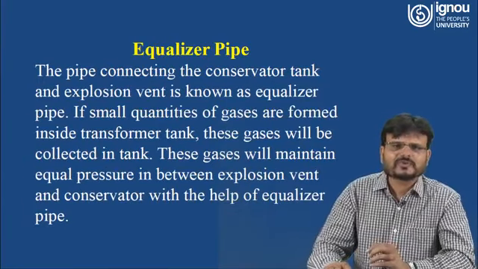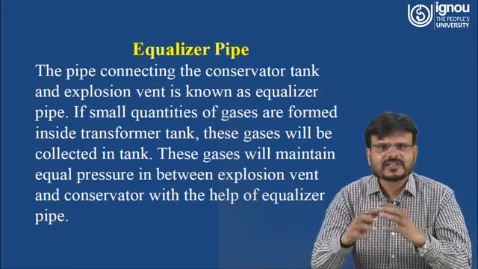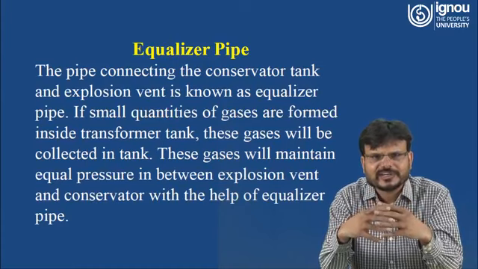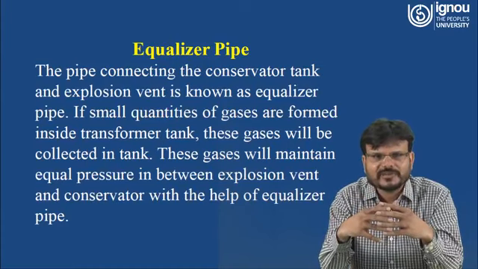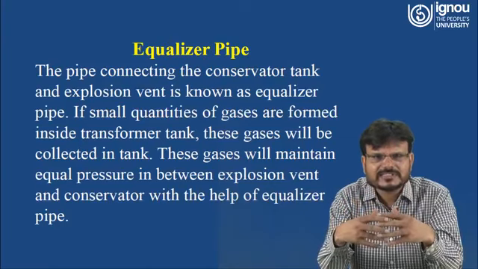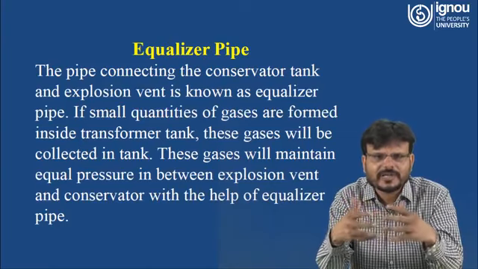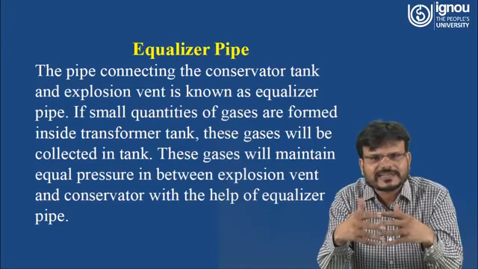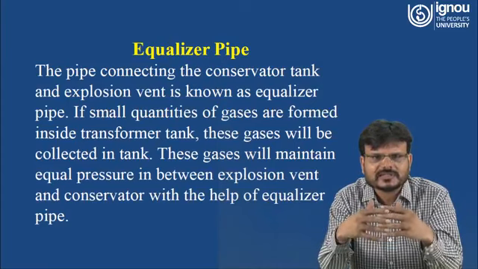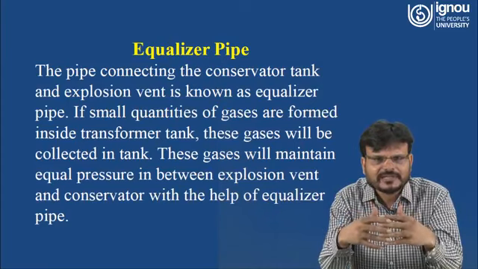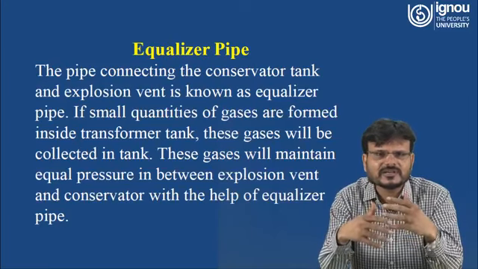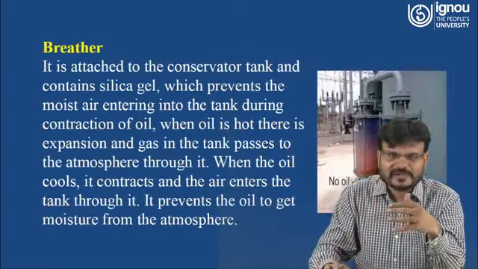Now we have to understand what is the function of the equalizer pipe. This pipe connecting the conservator tank and explosion vent is known as the equalizer pipe. If small quantities of gases are formed inside the transformer tank, then what will happen? These gases will be collected in the tank. Now these gases will maintain equal pressure between the explosion vent and conservator with the help of the equalizer pipe. So this is the function of the equalizer pipe.